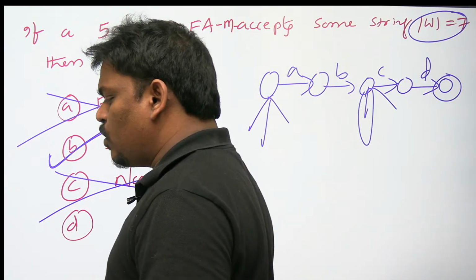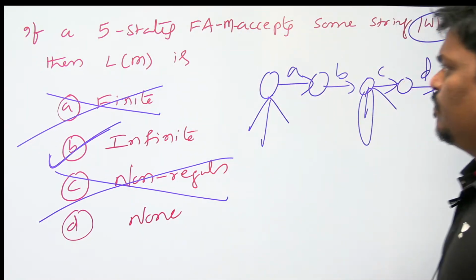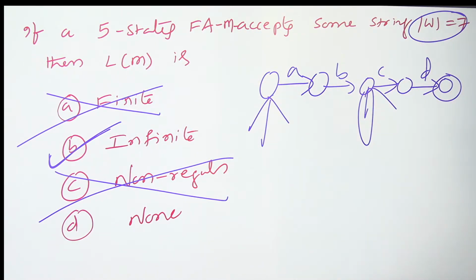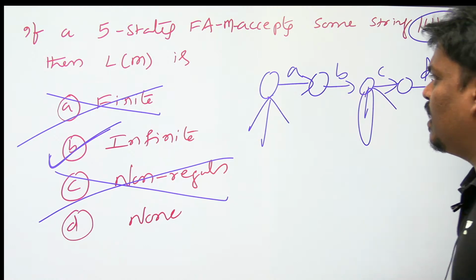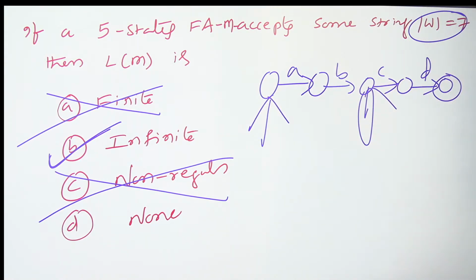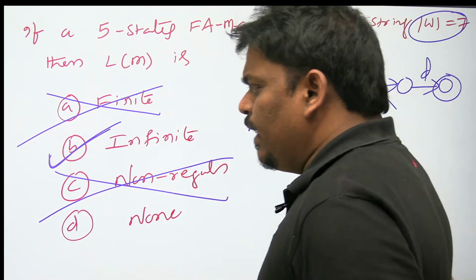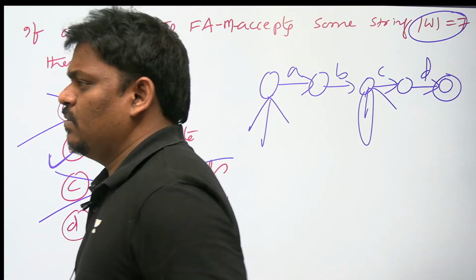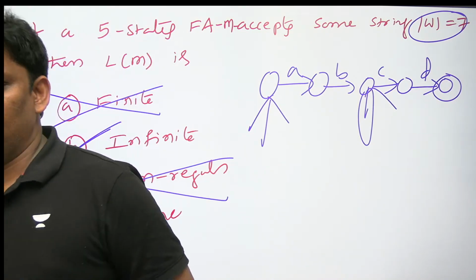So the answer for this problem is infinite. If a 5 states finite automata accepts some string of length 7, then the language of M is infinite because of the loop. Because a finite automata exists, it cannot be non-regular. So the answer is going to be infinite regular language. He has given infinite, that's correct.